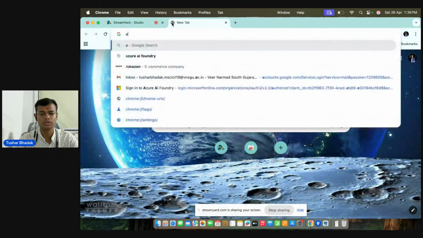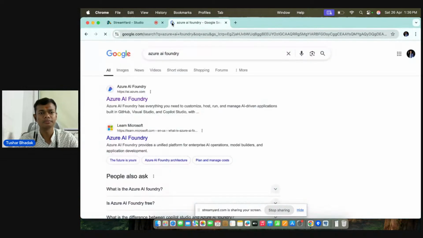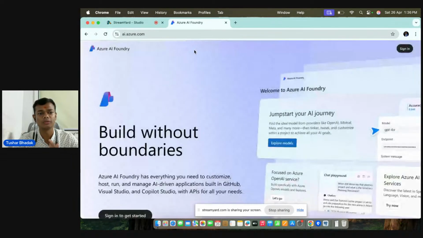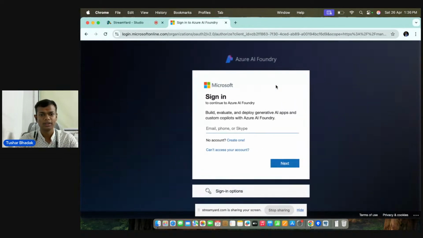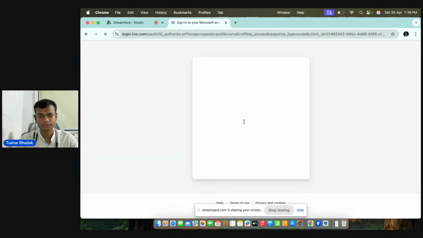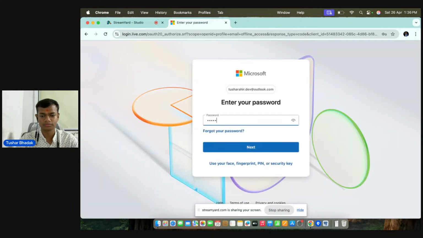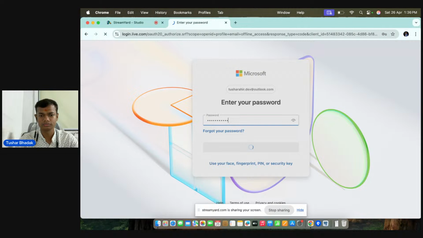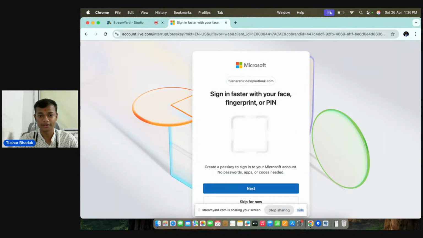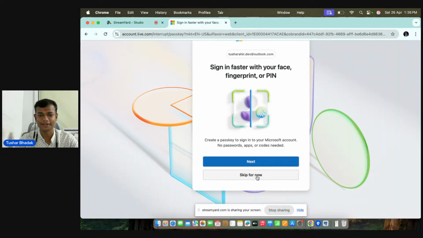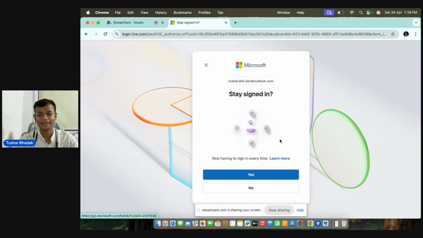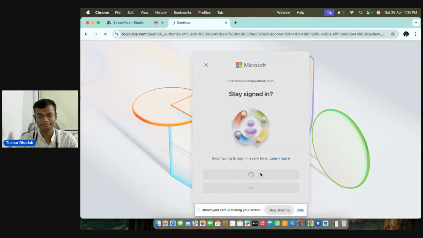Okay, so just search for Azure AI Foundry. It's basically the ai.azure.com link. You have to sign in with your account. Let me sign in with my account. I hope the password is correct. Okay, stay signed in.